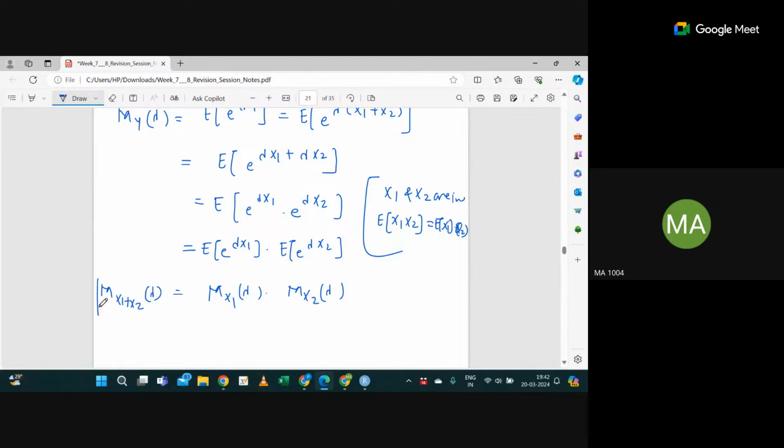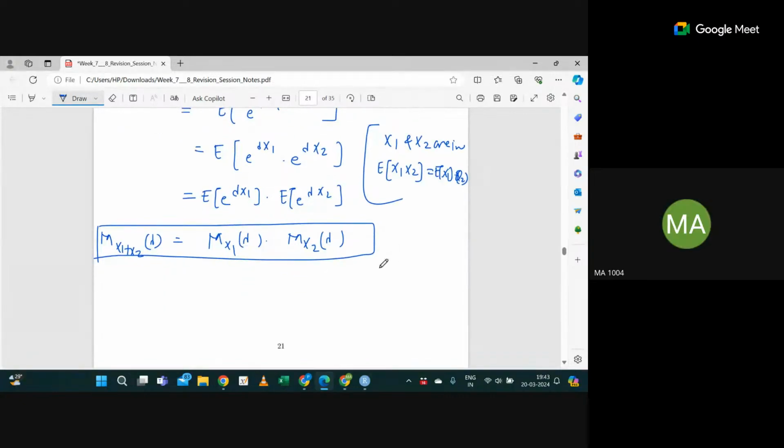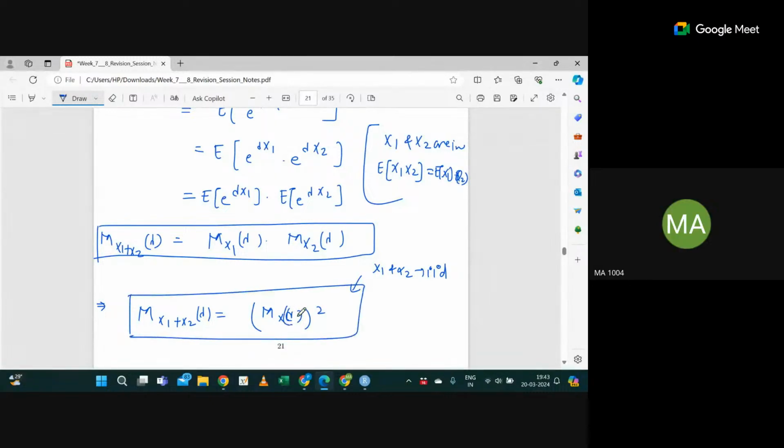So from here you can conclude that the moment generating function of the sum of independent random variables is the same as the product of their individual MGFs. Is that all right? Correct. What if I'm saying X1 and X2 are IID? If this is IID, the MGF will be the same. Correct. Then M of X1 plus X2 at lambda will be the same as M X of lambda whole square, or not? Because if this is IID, all the things will be the same, right? Is this clear?